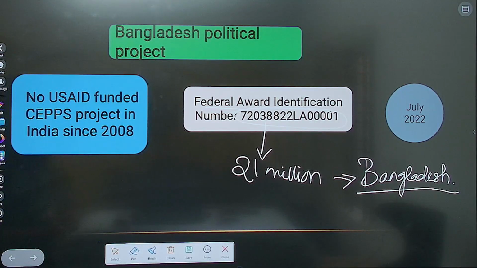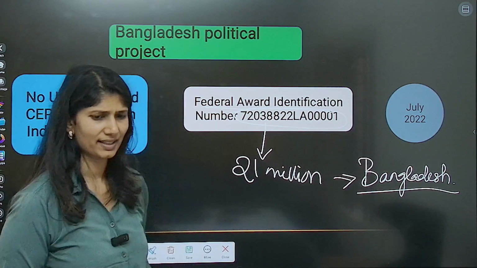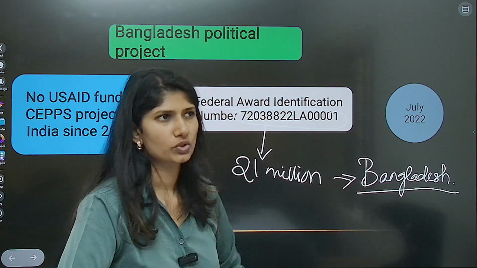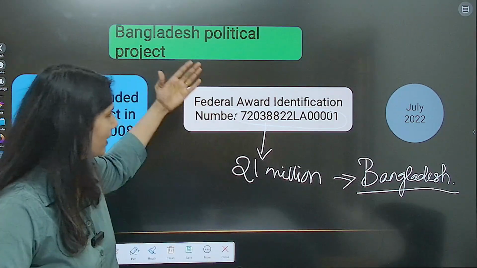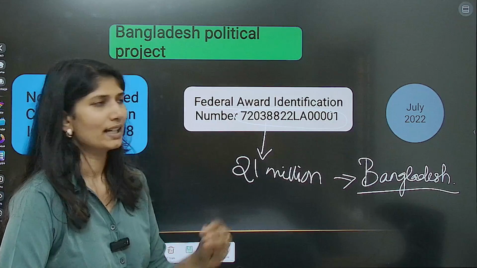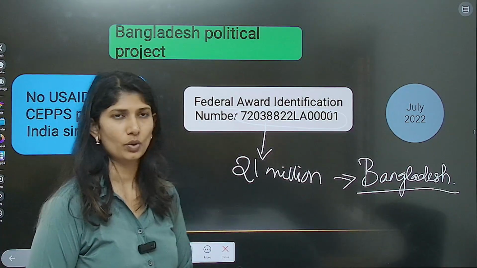One more thing is your Bangladesh political project. Your US aid, especially before the ousting of Sheikh Hasina, went through different courses of how exactly they aided the political project of Bangladesh. We will see that course.